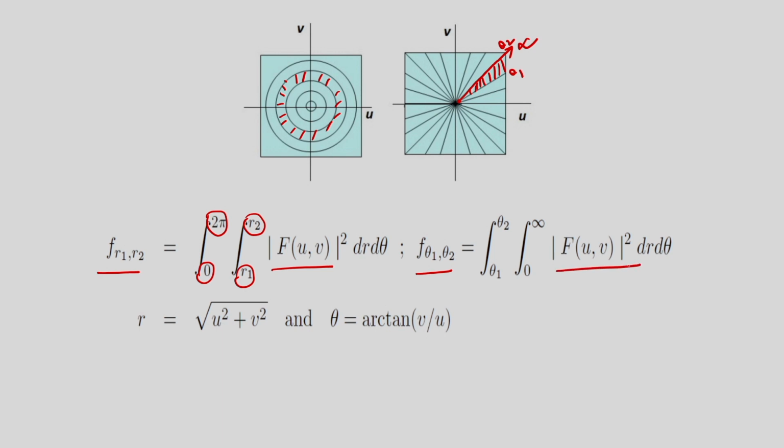This |F(u,v)|² is the power spectrum. From the power spectrum I am determining these two features, one is f r1 r2 and another one is f theta 1 theta 2. That means we can see the behavior of the texture, the fineness or the coarseness, and also the direction of a particular texture pattern from these two features. So this is about the autocorrelation function for representation of a particular texture.